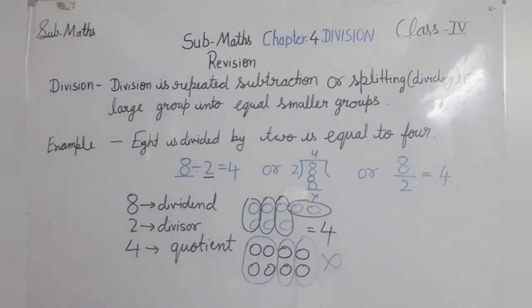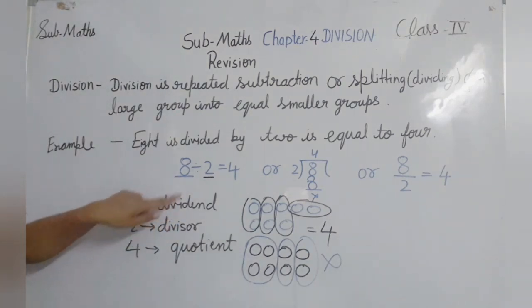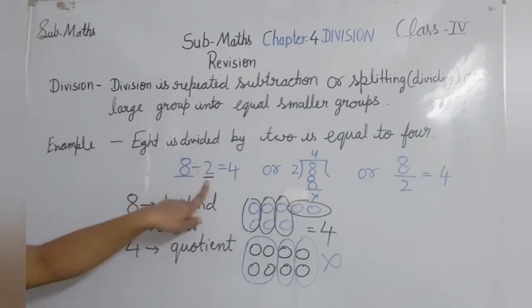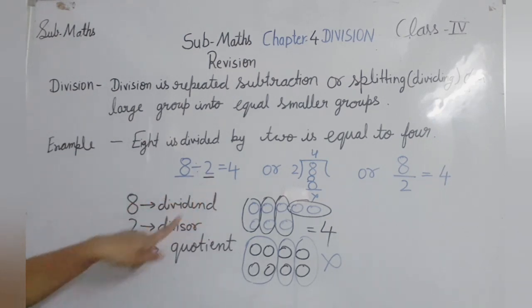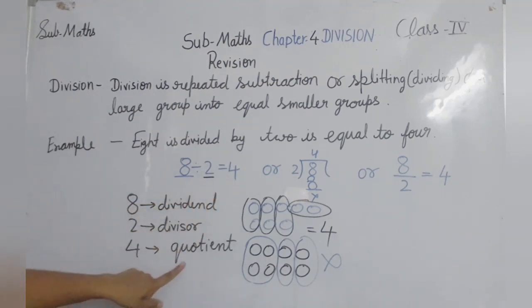So let's look here. What is 8 here? 8 is called the dividend. Dividend means the number which we are going to divide. The number by which we are going to divide is called the divisor. And this answer is called the quotient. Okay, so let's see the next.